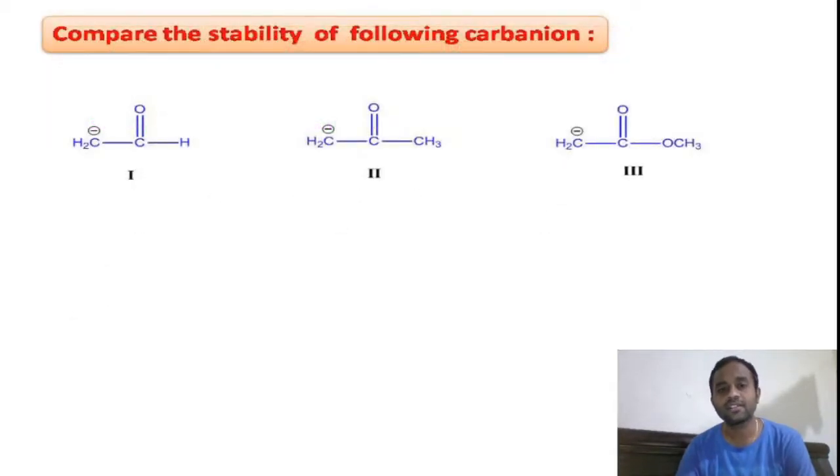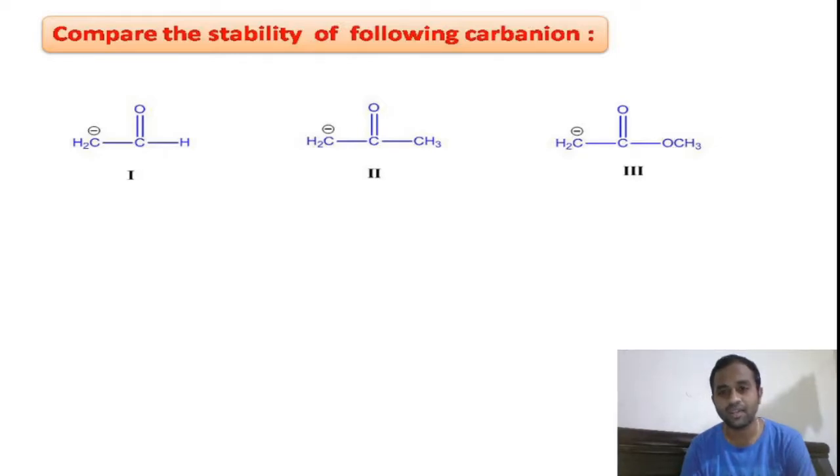And if you try to discuss the stability of these carbon anions, in which the carbon anion is attached to different withdrawing groups. First one, you see the carbon anion is attached to an aldehyde withdrawing group. In the second one, the carbon anion is attached to a keto withdrawing group. In the third one, it is attached to the ester group. In all these three compounds, the minus charge is involved in resonance.